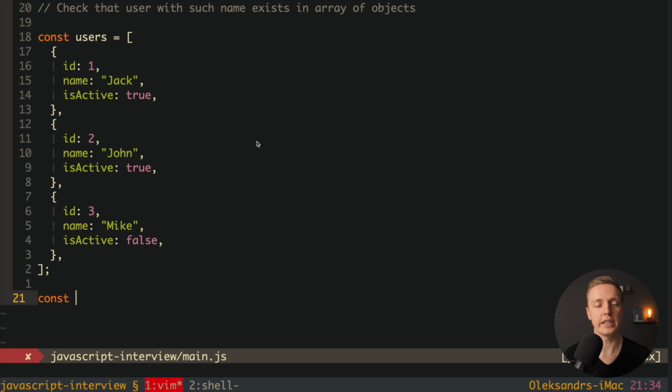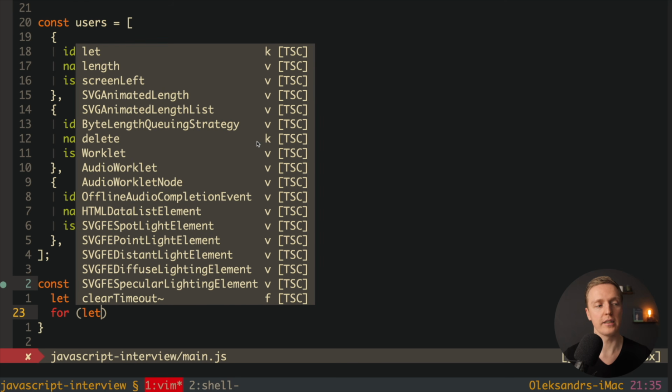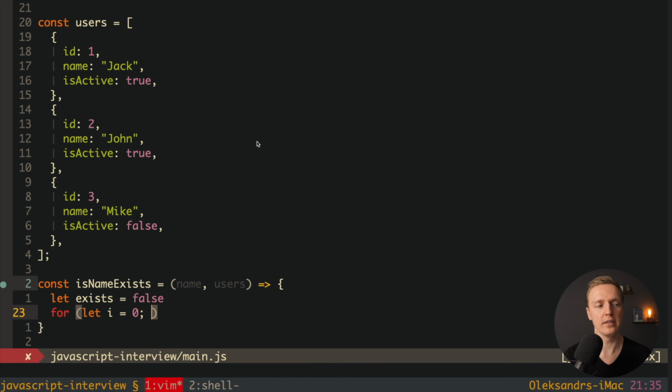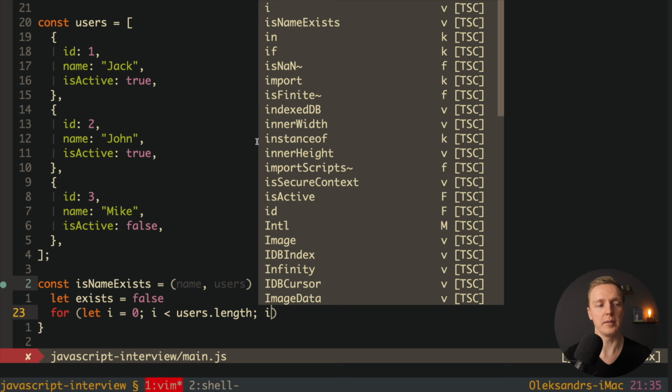So here we want to create a function, for example isNameExists, and here we must pass 2 arguments. First of all it's a name, and secondly it is an array of our users. Now inside we must create a property which will be boolean, and it will show us that we have this user inside an array. So here we can make a let exists, and by default it will be false. Now we must write a for loop, so here we have our let i from 0 and i less than users.length, and here we are making i++.